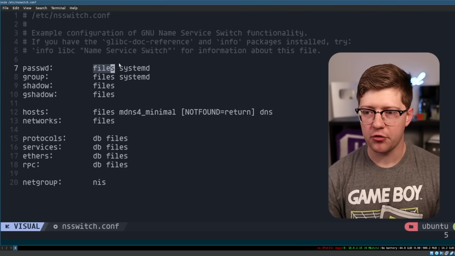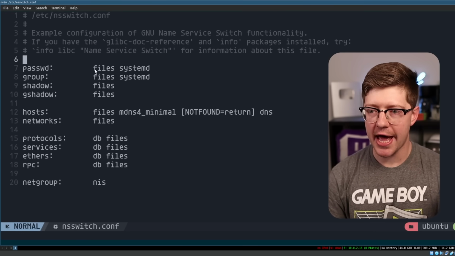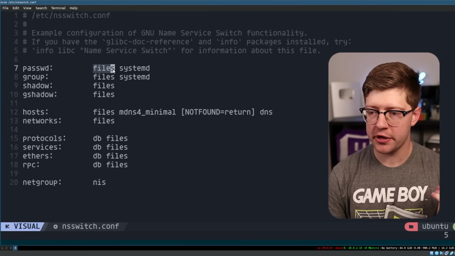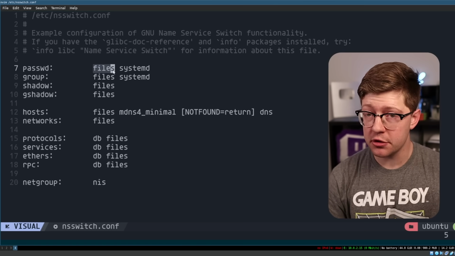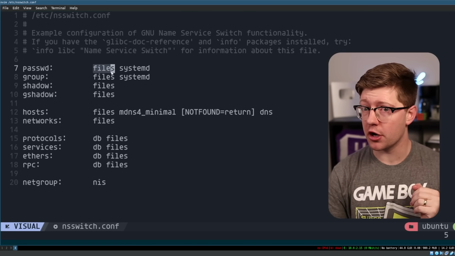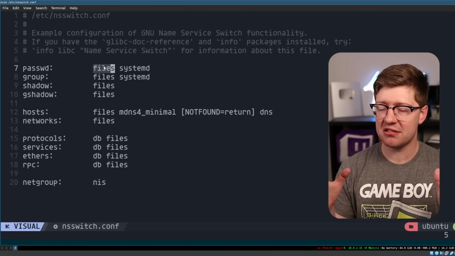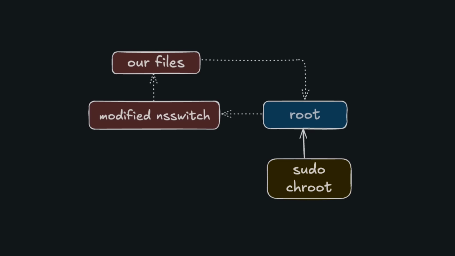So what if we could modify the NS-switch file to point to our own code using a chroot in sudo? What this would do effectively is escalate our process to root. We would use the chroot to tell the file system that, hey, /etc/nsswitch.conf is actually our own version of NS-switch. And then when it goes to get the files library for NSS, we can actually put our own code there and run it in the context of sudo as root.